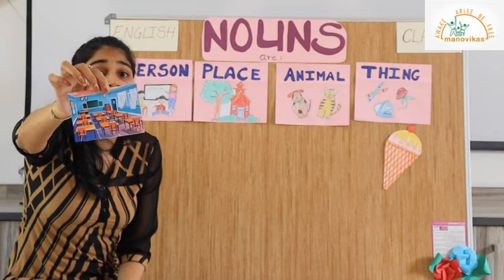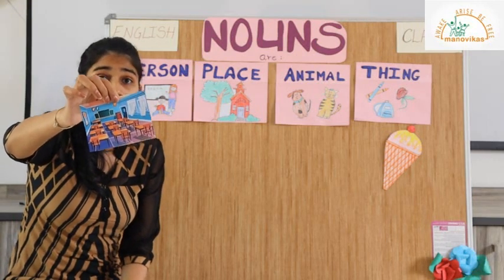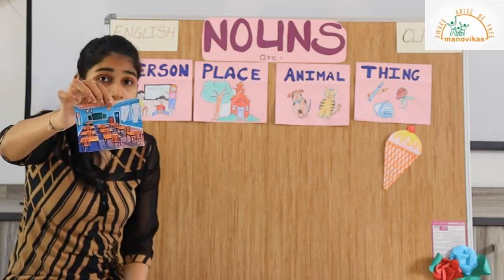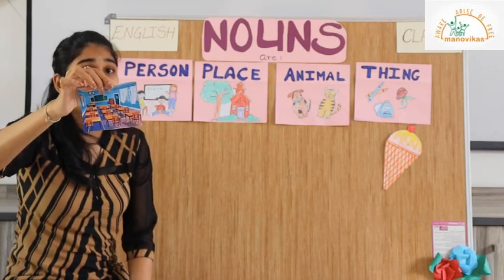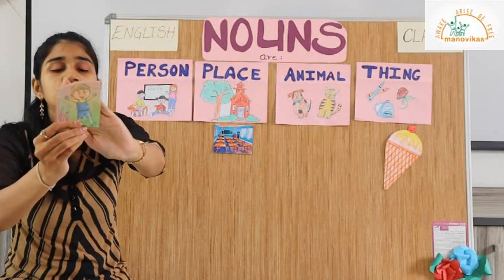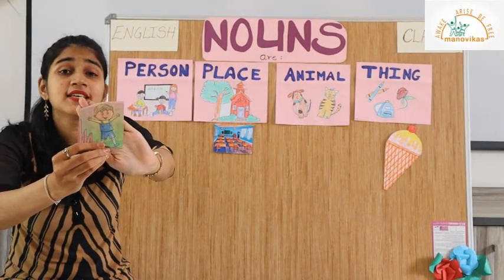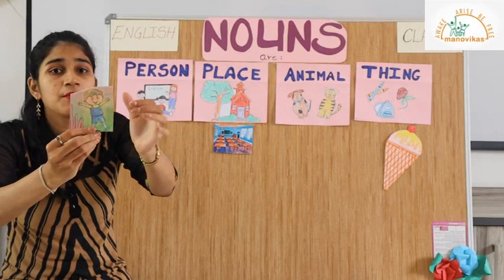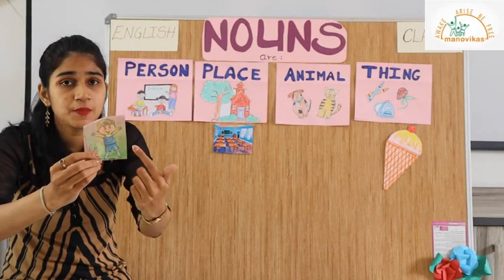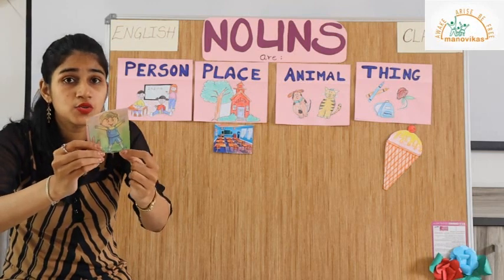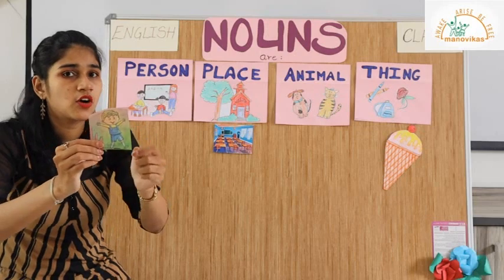What do you see here? Yes, you can see a classroom. A classroom is a place. It is a naming word used for a place. And so, we will stick this under the place column. Now, who do you see here? Yes, we can see a little boy. Boy is the noun or the naming word used for this person. And so we are going to stick this boy under the person column.